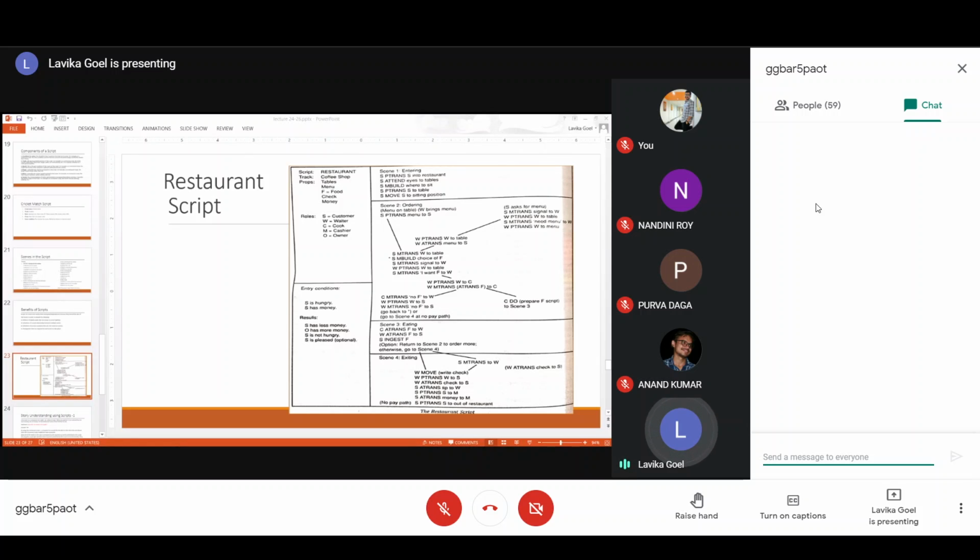So this is the situation where he has paid and he is going. Fine. And on the right hand side, if you see, there is another action written, S M trans to the waiter. The waiter is not coming; he is himself going to the waiter.